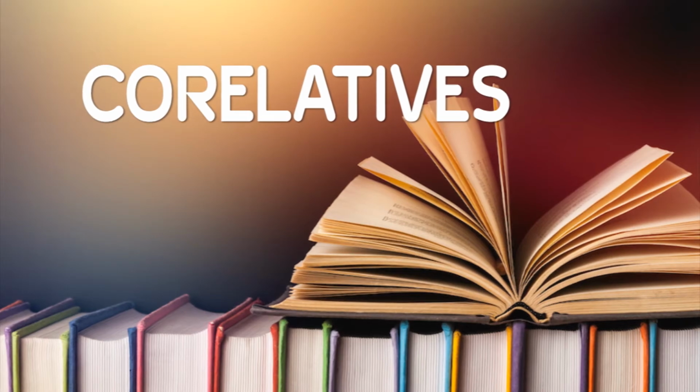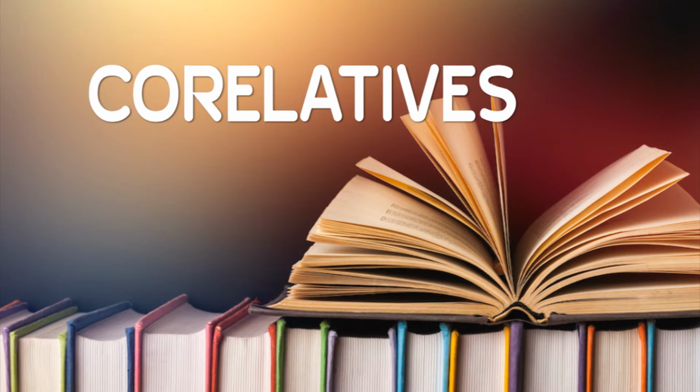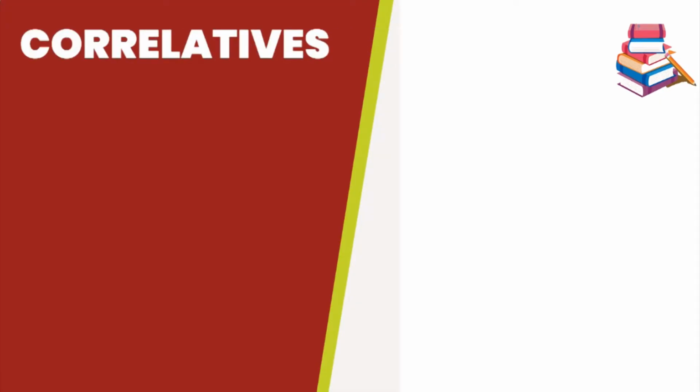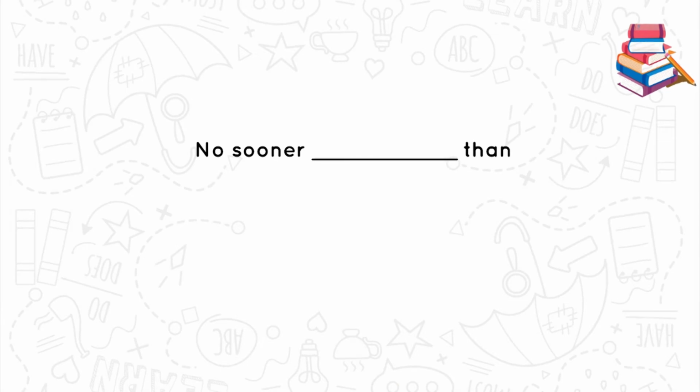One of the types of conjunctions was the correlative conjunctions. We now look at the correlatives in detail. So correlatives are also conjunctions. A correlative conjunction is a type of conjunction that functions in a pair, with both words working together to balance words, phrases, or clauses. This pair of conjunctions correlates together.